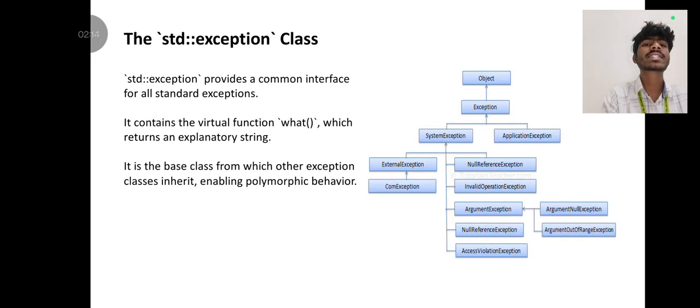The exception class. std::exception provides a common interface for all standard exceptions. It contains the virtual function what, which returns an explanatory string. It is the base class from which other exception classes inherit, enabling polymorphic behavior.